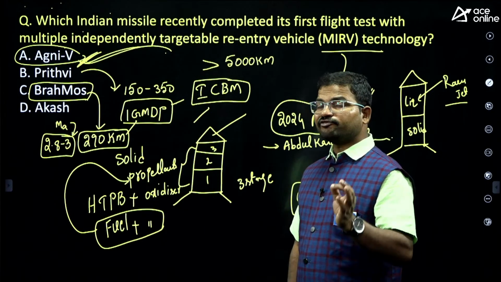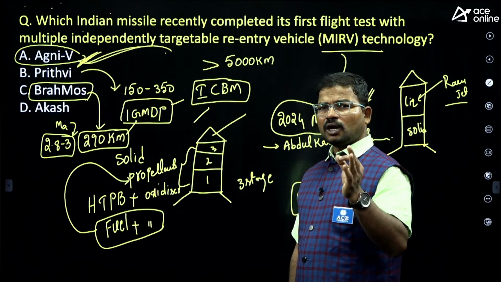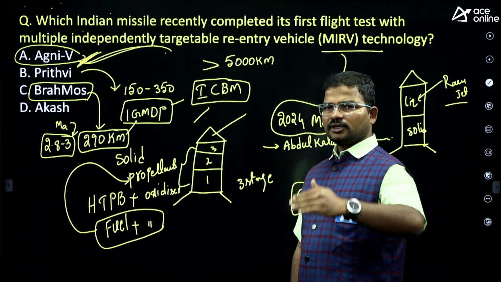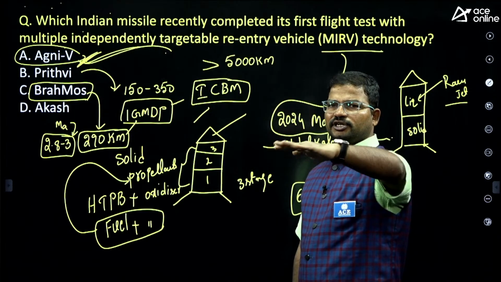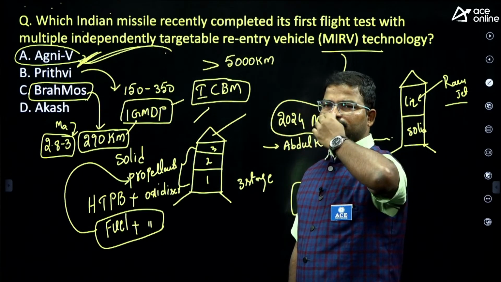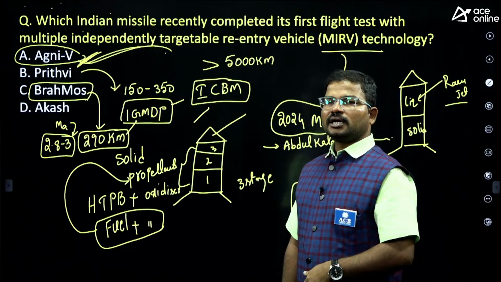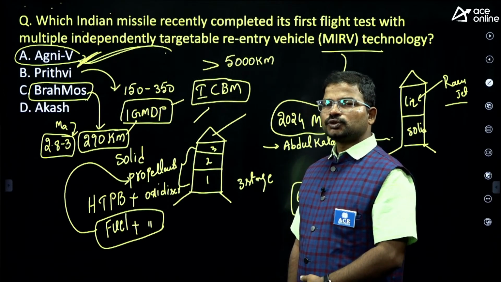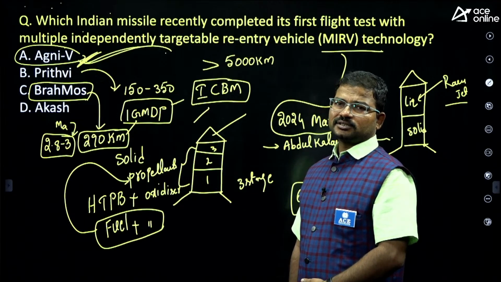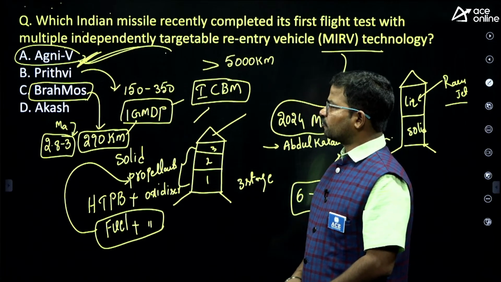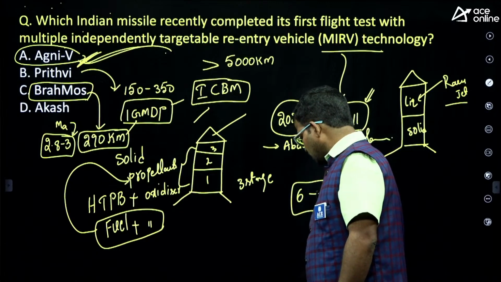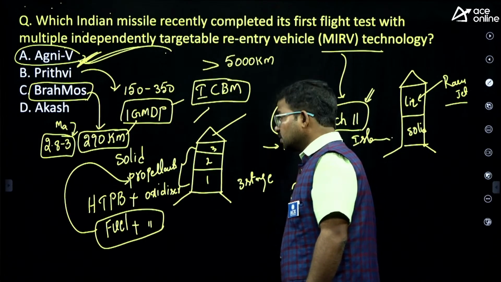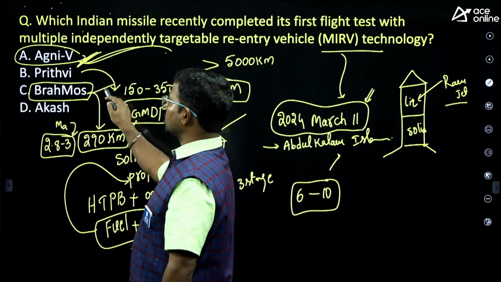Next, what is the flying altitude of this missile? It flies at very low altitude to escape from radar. So it always maintains mostly 2 to 4 meters. That is the flying altitude of the BrahMos missile. So here guys, you have to remember almost all these things.